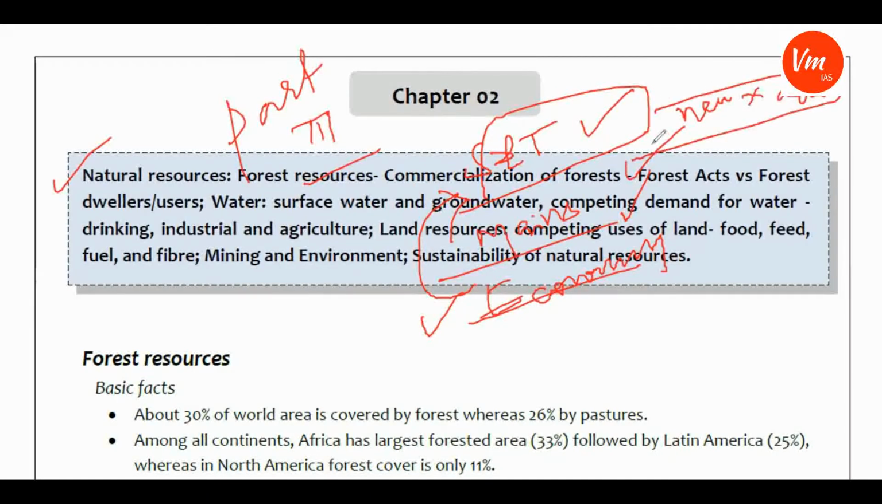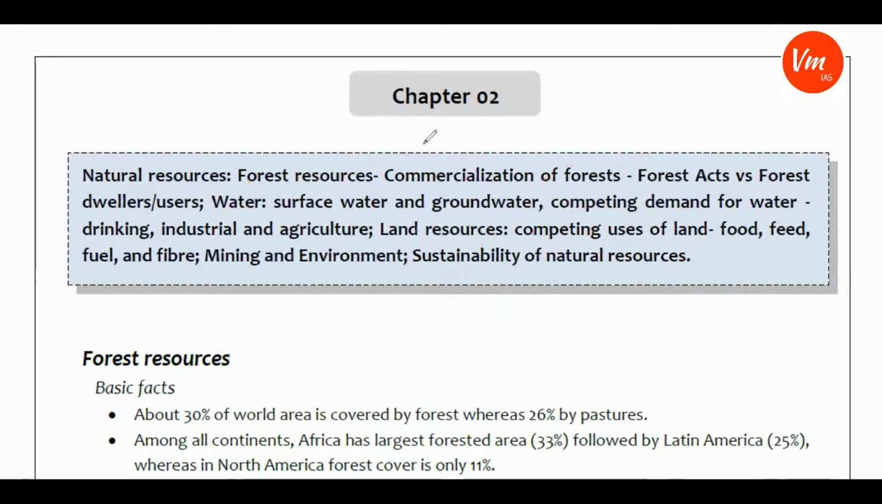So aspirants should definitely keep in mind, as far as this chapter is concerned, that your mains answer must reflect the economic angle of the issue. Then only will it give a complete picture to your answer. I keep on saying to the aspirants that you must keep this aspect in mind.